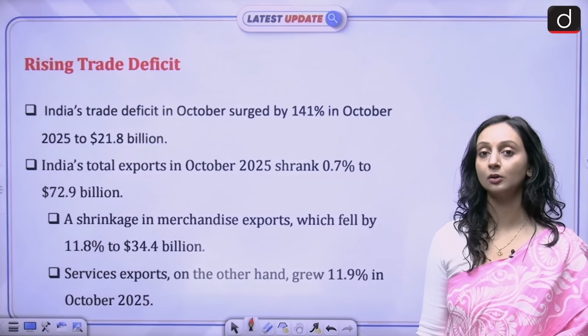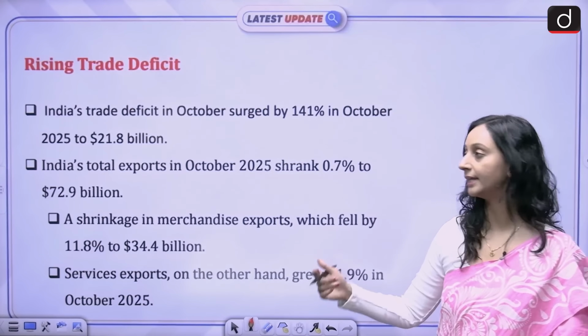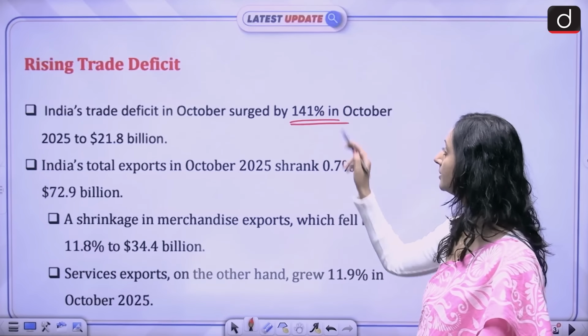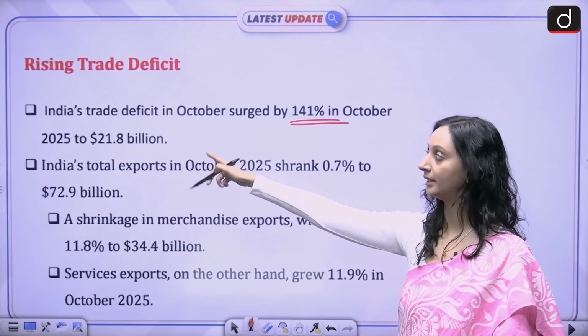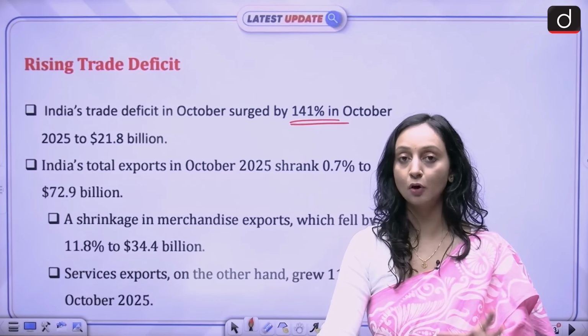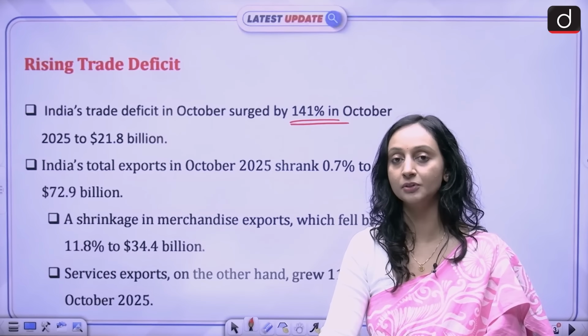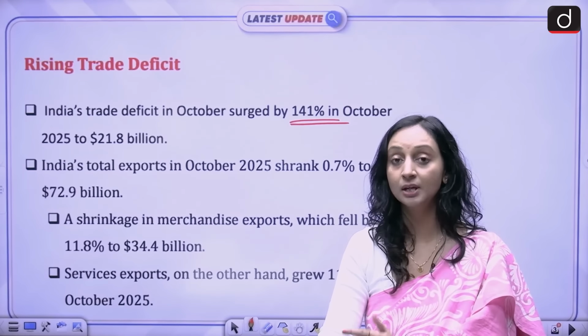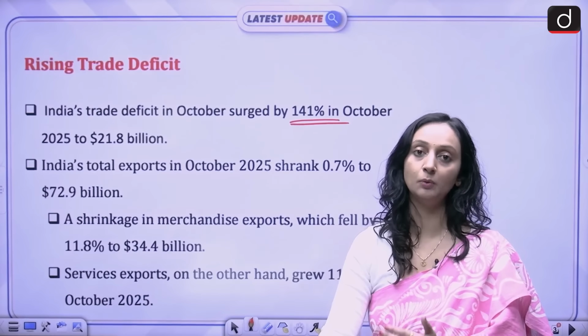So the trade deficit in October 2025 increased by 141%, that is $21.8 billion, which means that if you compare the trade deficit of October 2024 to the trade deficit of October 2025, there's an increase of 141%.